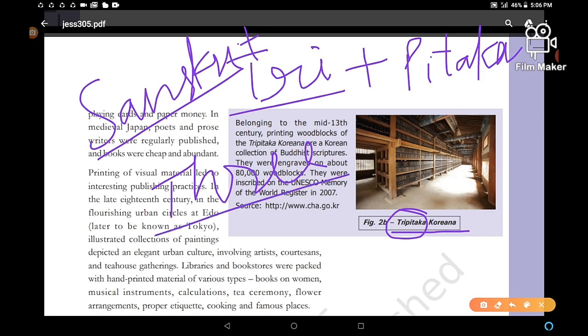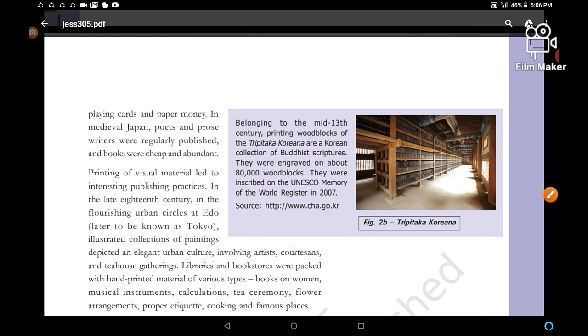Tri means three and Pitaka means baskets. Three baskets, right? So let's discuss. This is the figure of Tripitaka Koreana, situated in South Korea. In this place, the work was started from 1011 to 1087 AD.